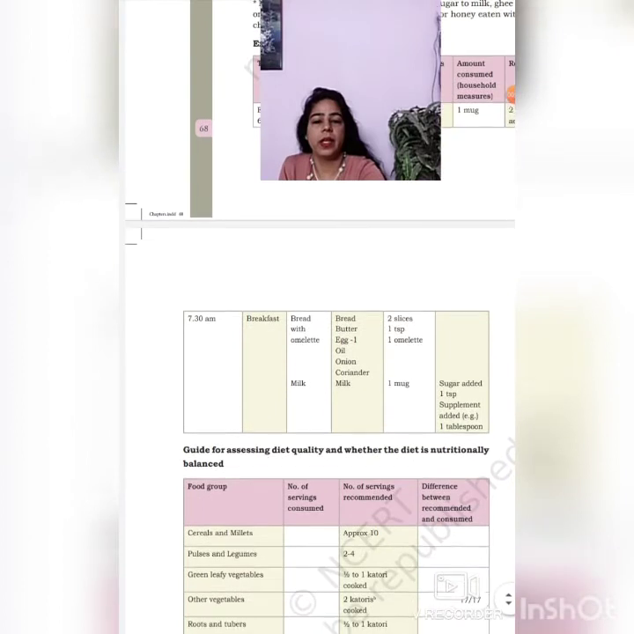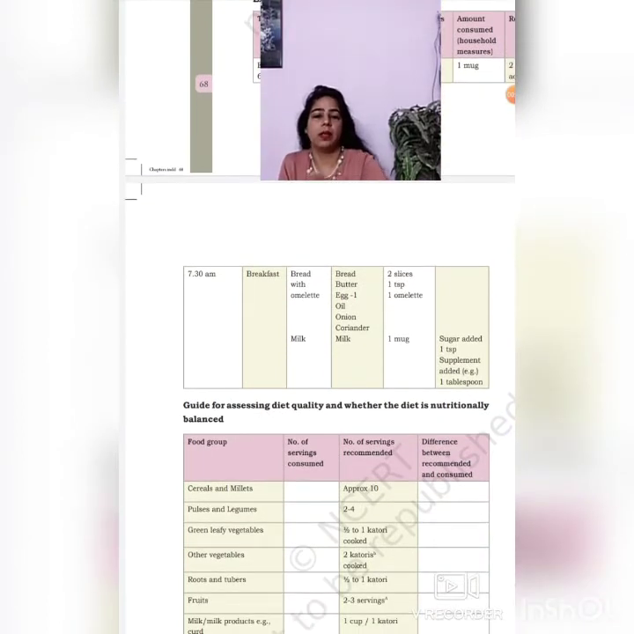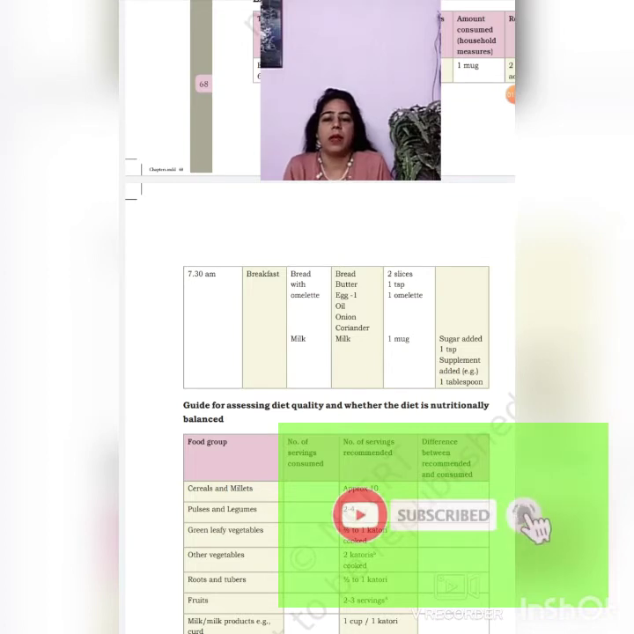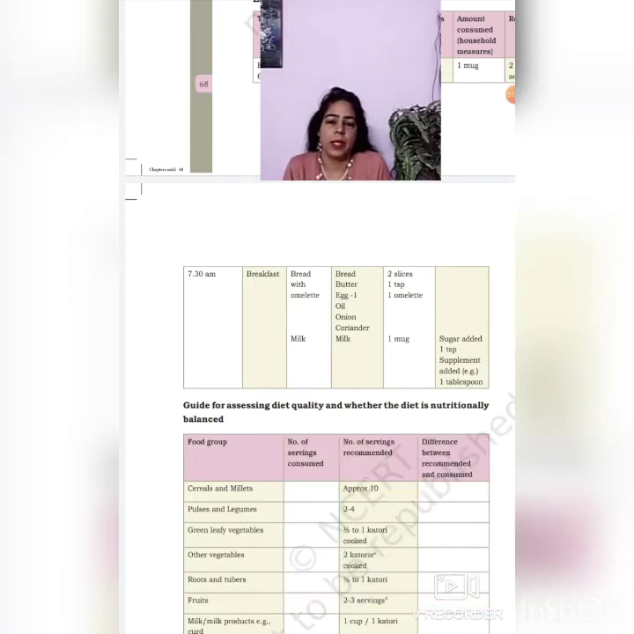At 7:30 a.m. the breakfast is given, then the menu items, and then the ingredients, whatever ingredients are there, and their measures. If bread has been taken, it is 2 slices, or whatever slices. 1 omelette has been taken. Milk is 1 mug, 1 glass, 1 cup, whatever amount is consumed by the adult. You are interviewing and recording their details. Then in the remarks you note that sugar is added, 1 teaspoon, and supplement has been added, 1 tablespoon. So like this you also have to make it for the whole day.